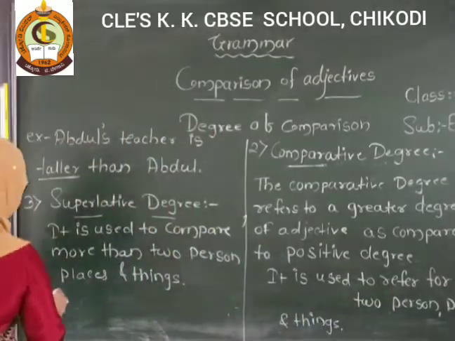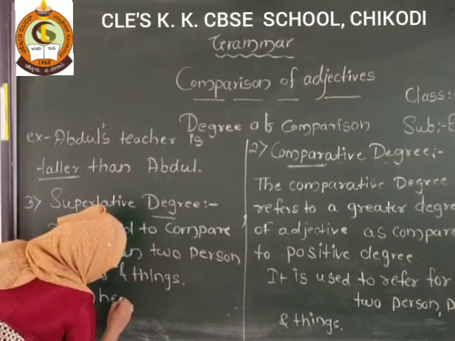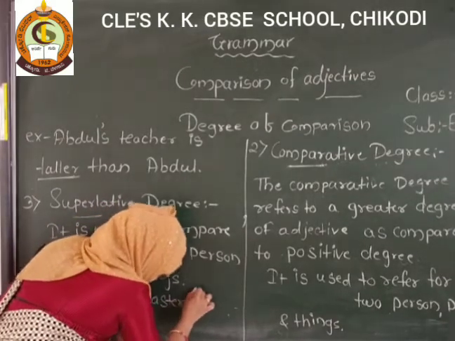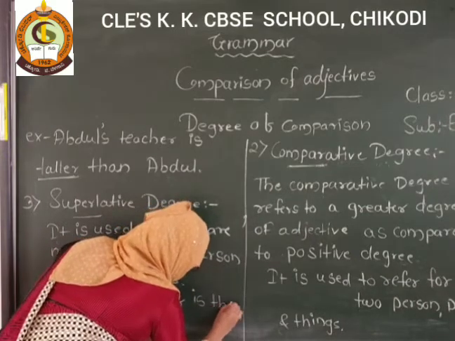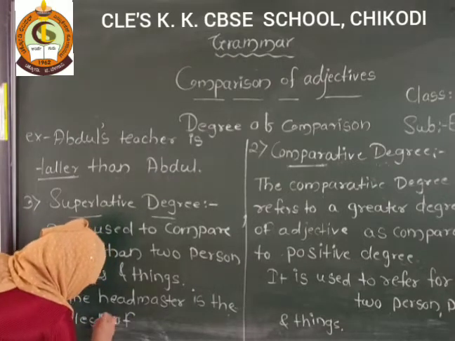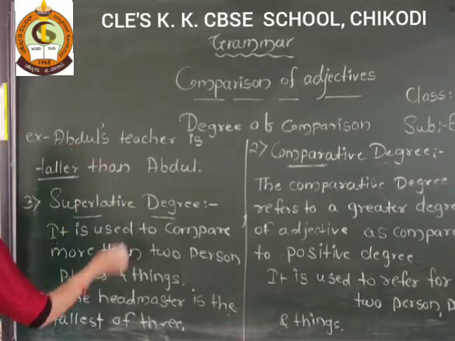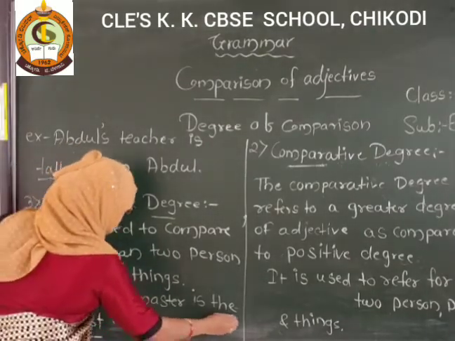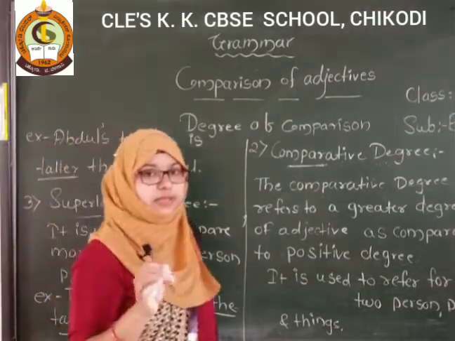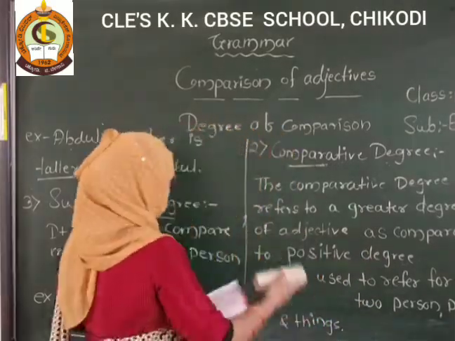Example: the headmaster is the tallest of three. So the headmaster is taller than Abdul and the teacher also. So the tallest. So this is called the superlative degree. Now positive, comparative and superlative. Yes or no? So now, the rules while writing the comparative and superlative degree, I will tell you.